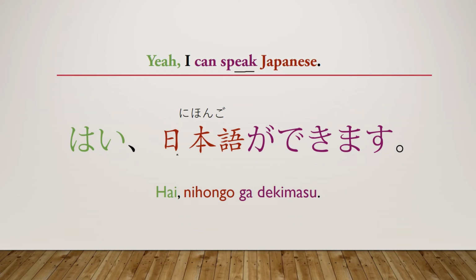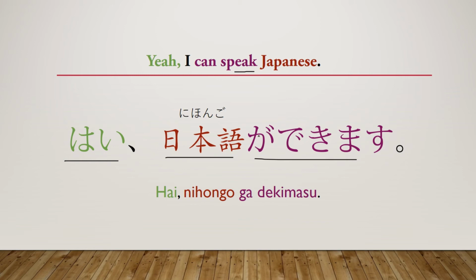Because what else are you going to do with Japanese? You're basically saying, I can do Japanese. And in English, that basically translates to, I can speak. And anyone in Japan would know that you're talking about speaking Japanese and not some other verb with it. It's basically implied. And of course, we have our hai, which just means yeah in Japanese. And we have our structure, the ga dekimasu, which comes after our noun nihongo, which is Japanese.